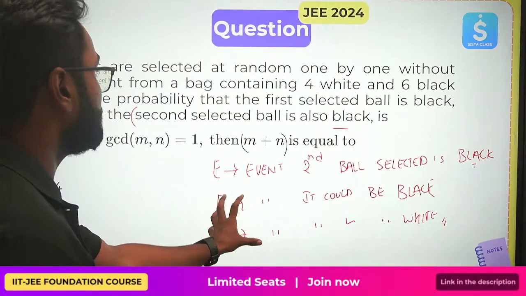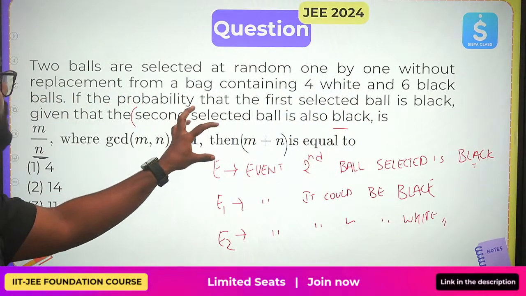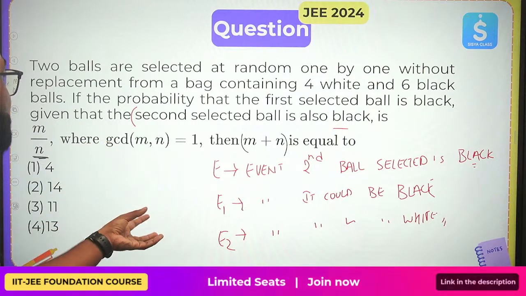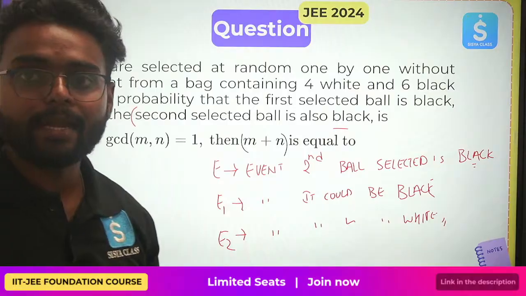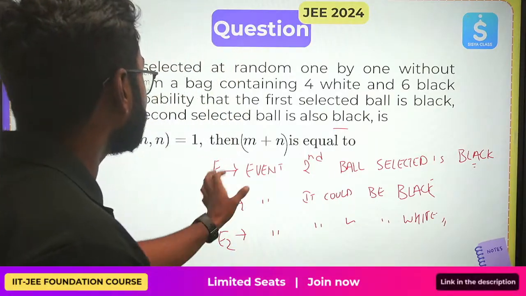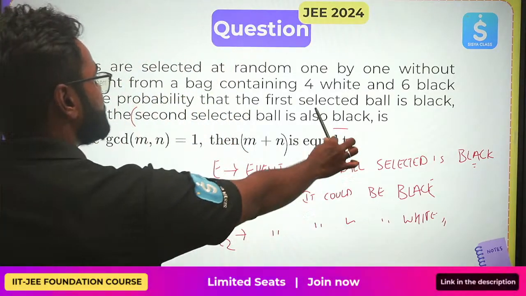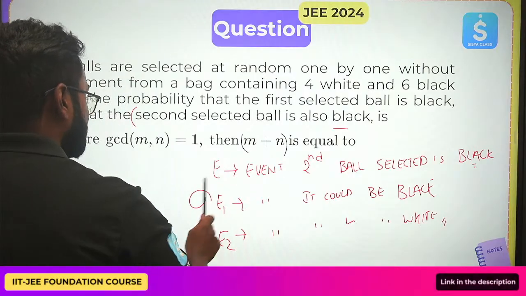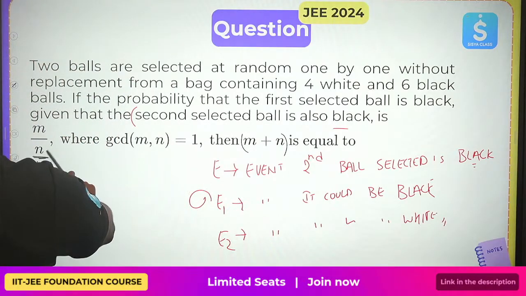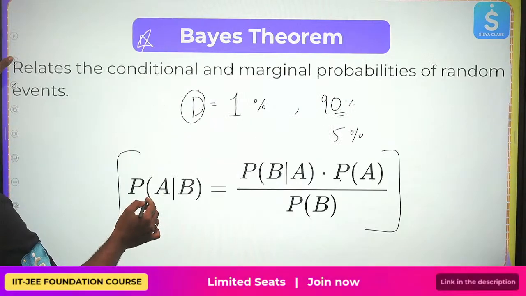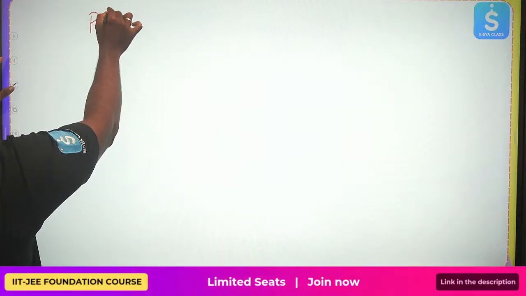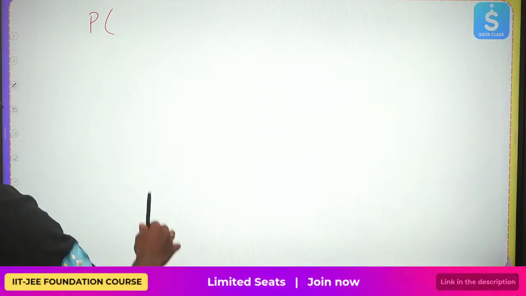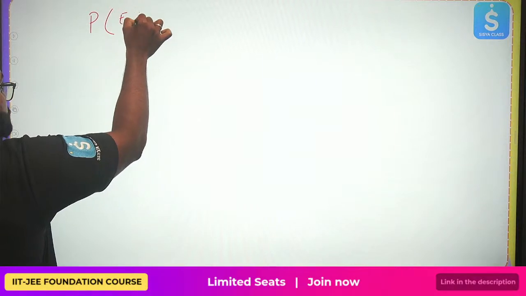Now, you understood, right? He's saying the probability that the first selected ball is black, given that the second selected ball is also black. There are only two conditions: either the first ball could be white or the first ball could be black. But in this condition, he's saying the first selected is also black, so we have to consider this. This is the probability he has given us, E1. We can write this using this formula. E be the event, right? P of E1 given E.